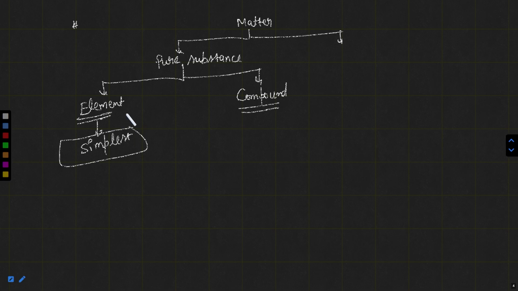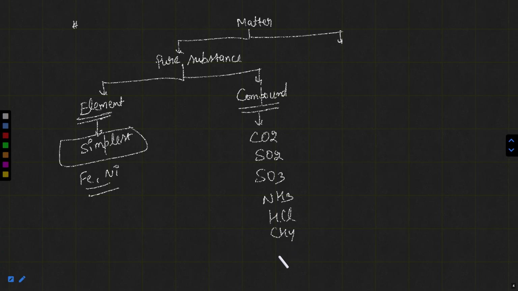The proper definitions of elements, compounds, and examples we will discuss in our next class definitely. Examples, as I told you already, like iron, nickel, etc. Compounds are formed due to the chemical combination of elements in a fixed ratio. Examples like CO2. Always it will be CO2, SO2, SO3, NH3, HCl, CH4, HBr, etc. These all are compounds.